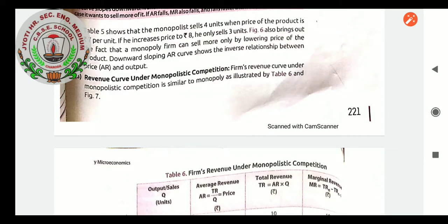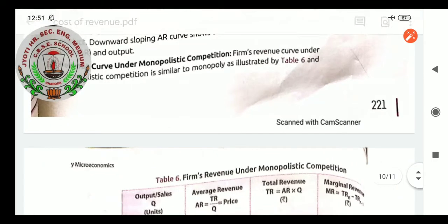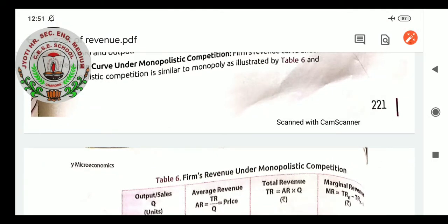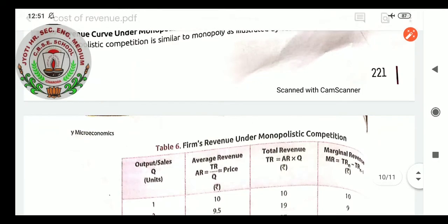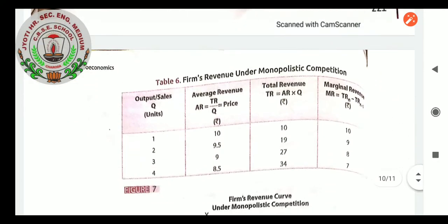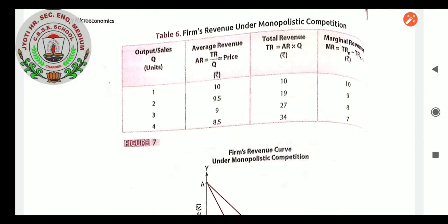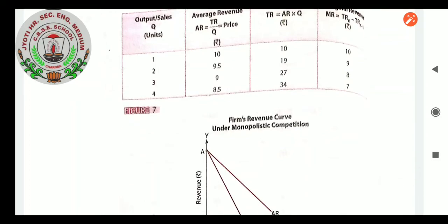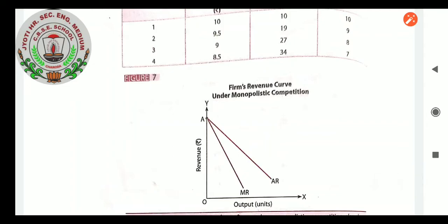Revenue curve under monopolistic competition. Firm's revenue curve under monopolistic competition is similar to monopoly, as illustrated by table number 6 and figure number 7. Table 6, firm's revenue under monopolistic competition. It shows output, sales, quantity, you can see. Average revenue AR equals TR upon Q, price. TR equals average revenue into Q, we know. The same formula repeated once again. Here also what we are seeing is that average revenue is declining by 0.5 unit, but MR is declining by 1. Average revenue is declining, and more than that, marginal revenue is declining.